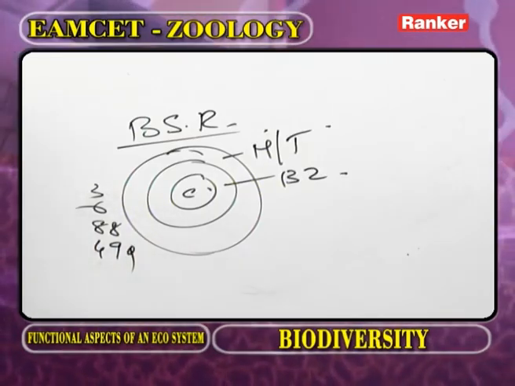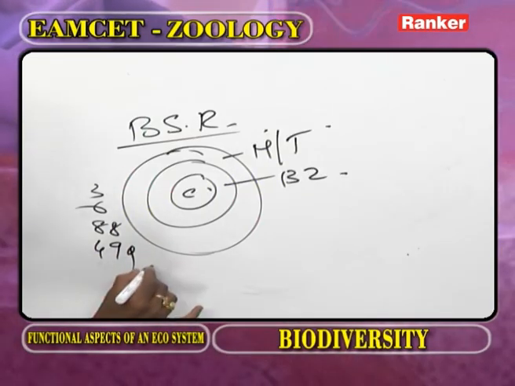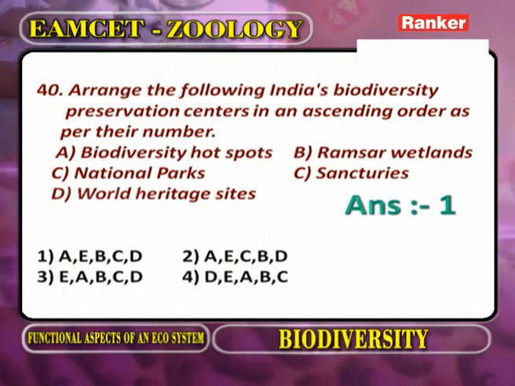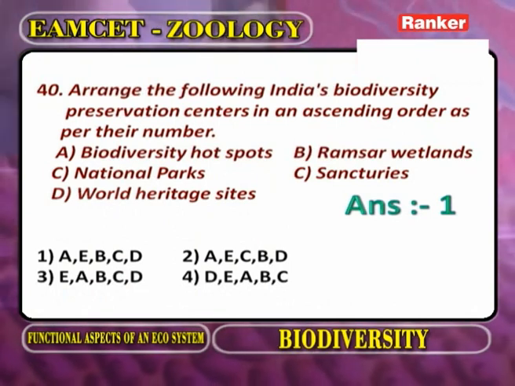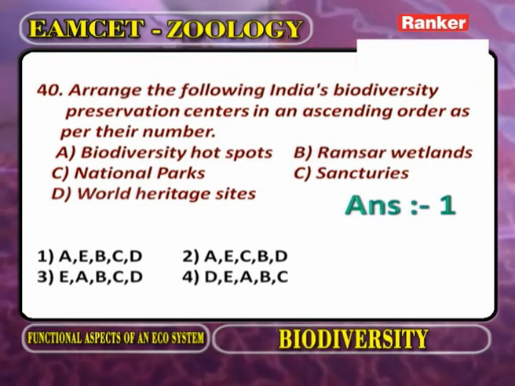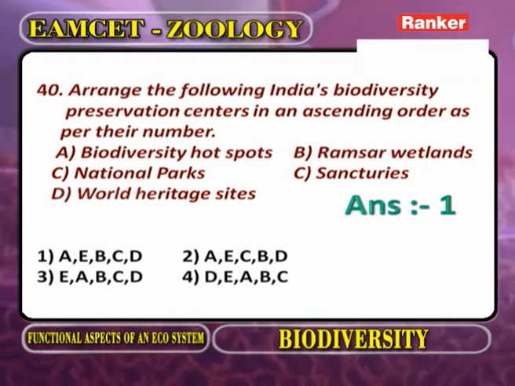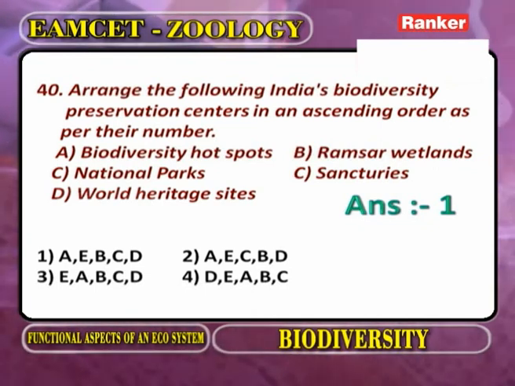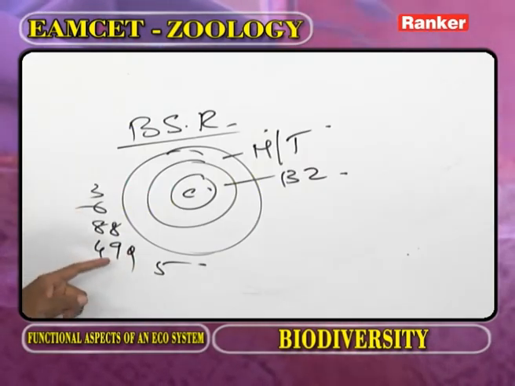World heritage sites? 5. This is the number of corresponding places. So: hotspots 3, Ramsar wetlands 6, national parks 88, sanctuaries 490, world heritage sites 5. In ascending order: 3, 5, 6, 88, 490.